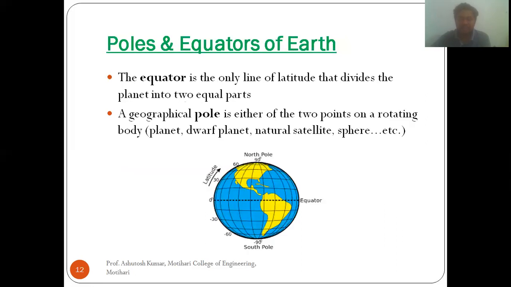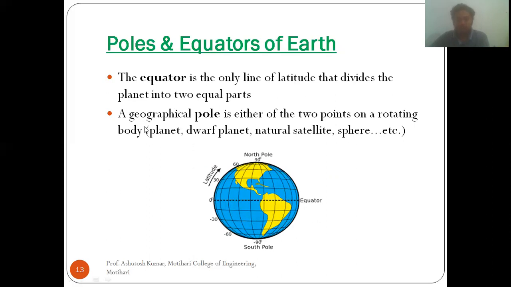So let us discuss what are poles and equator. First, what is the equator? The equator is the only line of latitude that divides the Earth planet into two equal parts. Look at this figure, this Earth. This line is the equator line, and it divides the Earth into two parts. The first part is this one, and this one is the second part.